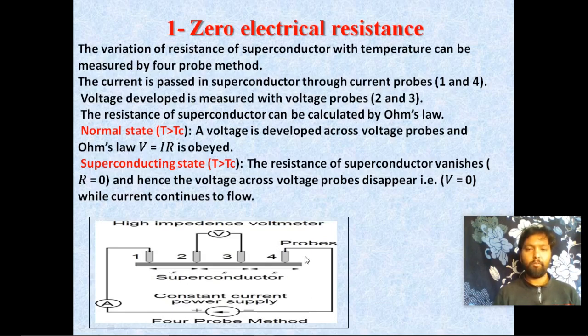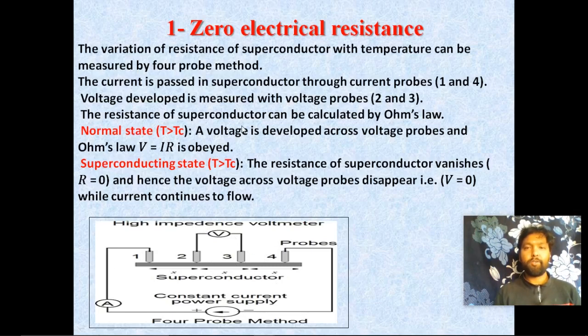The superconducting material is placed here, and the voltage developed is measured with the voltage probes, that is, the second and third probes measure the voltage across it.